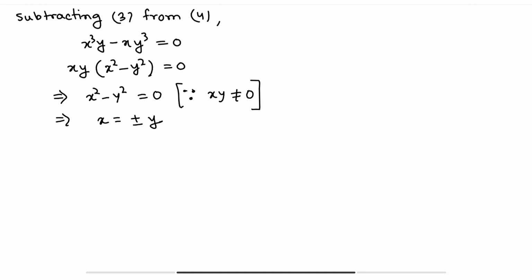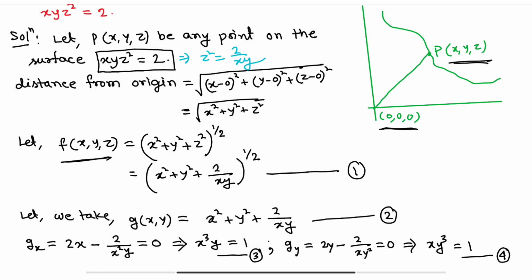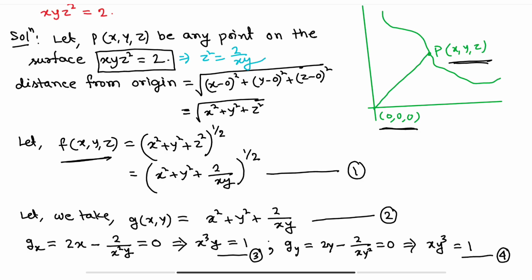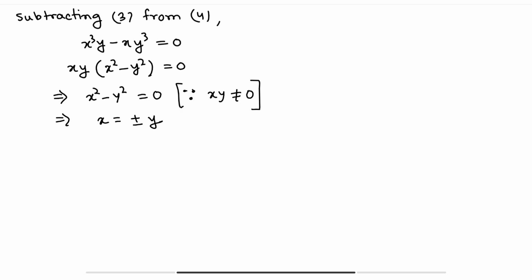Now we can put the value of x in either of equations 3 and 4. This is x equals plus minus y, so if we put it in equation number 3, we are getting y to the power 4 equals 1.